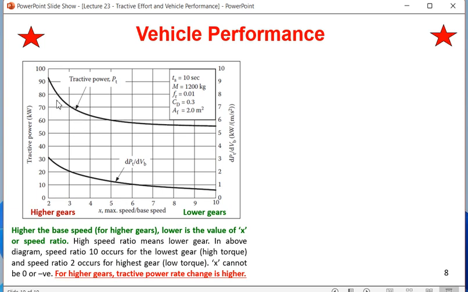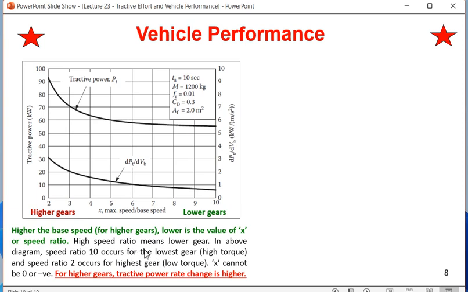Here you are also finding that dPt/dVb, whenever you are on the higher gear side, is asking for more power. Wherever you are on the lower gear side, the change in acceleration happens very smoothly without spending much power. So the same thing which was written below the diagram in the previous slide is written here again, I will repeat.